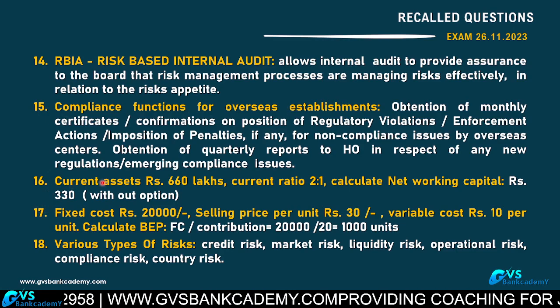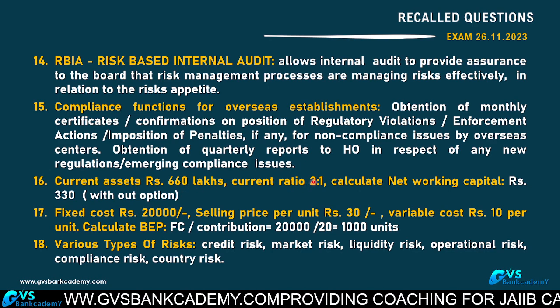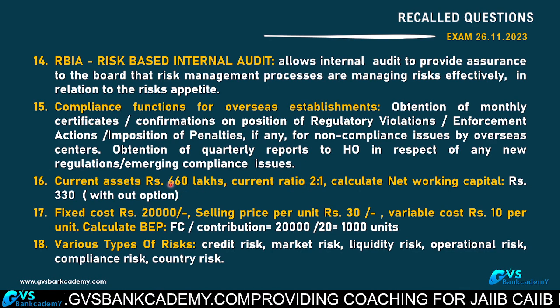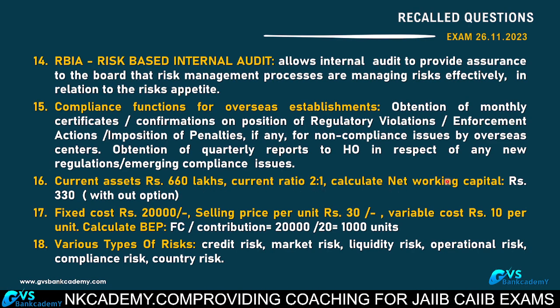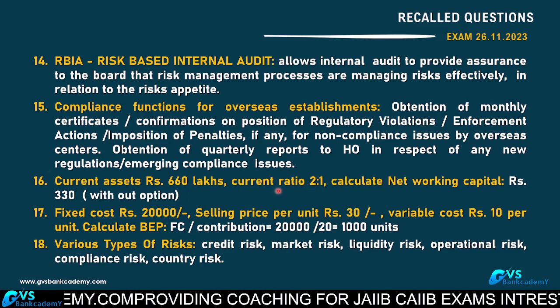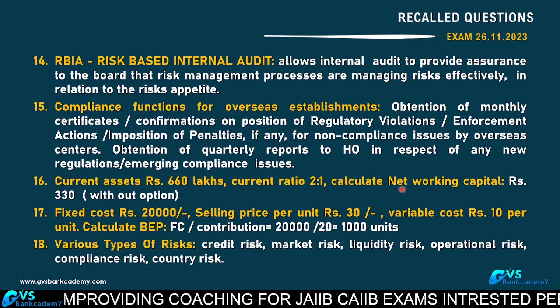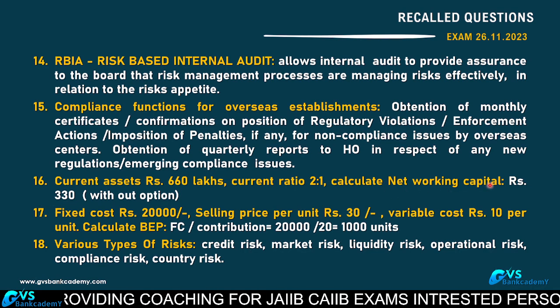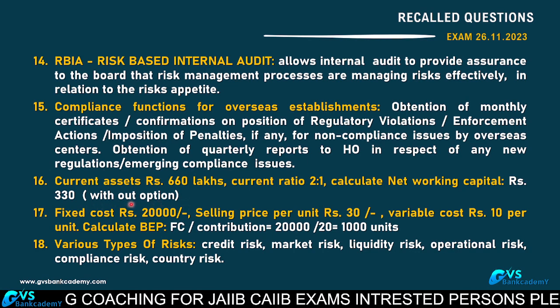16. Current assets are 660 lakhs. Current ratio 2:1. 2 is equal to 660 lakhs, so 1 is equal to 330 lakhs. Net working capital is equal to current assets minus current liabilities: 660 minus 330, so 330. This question was asked without options.